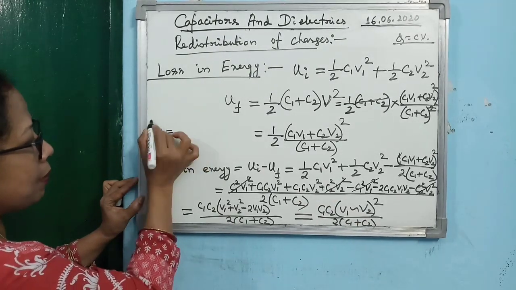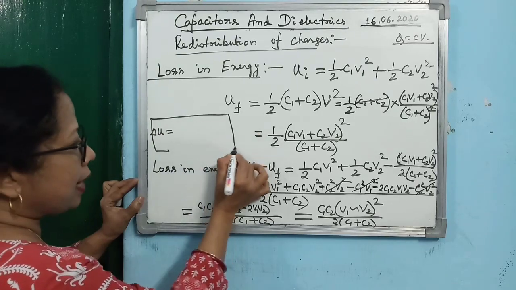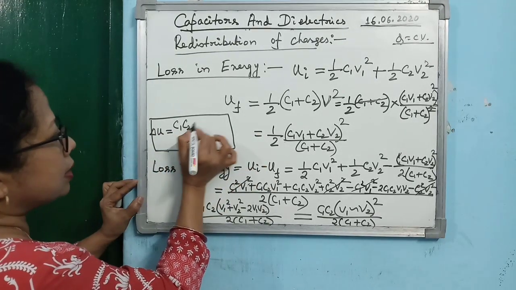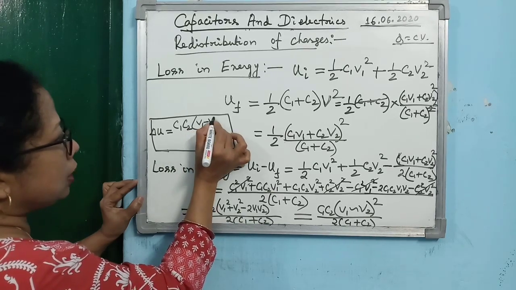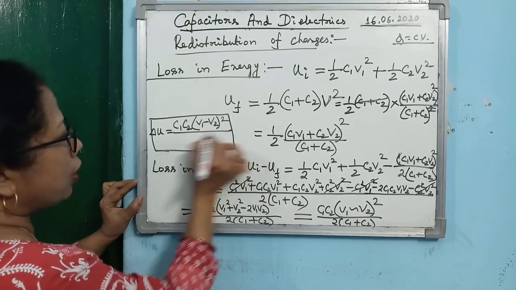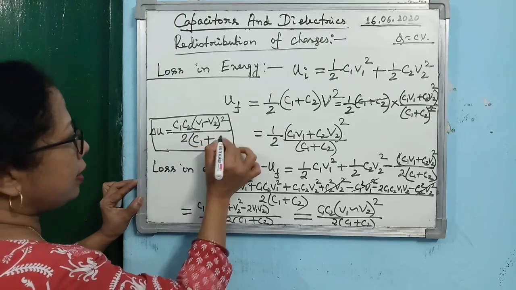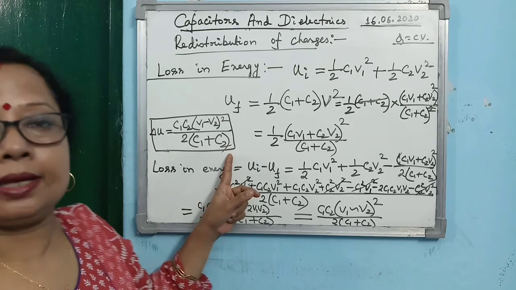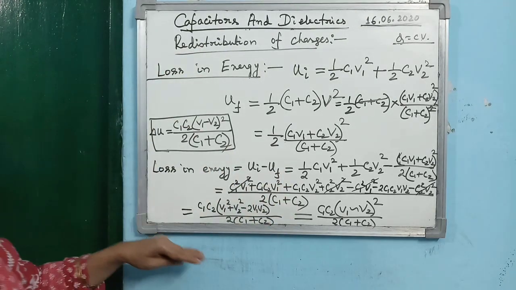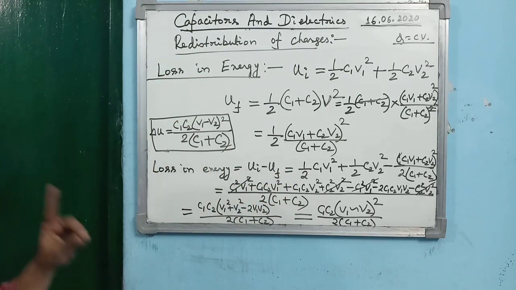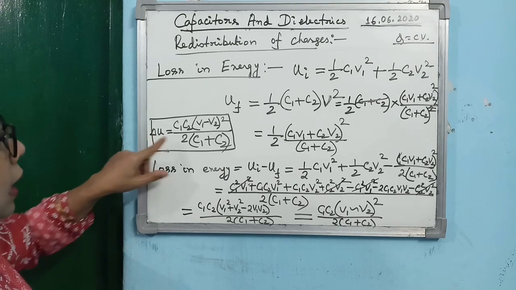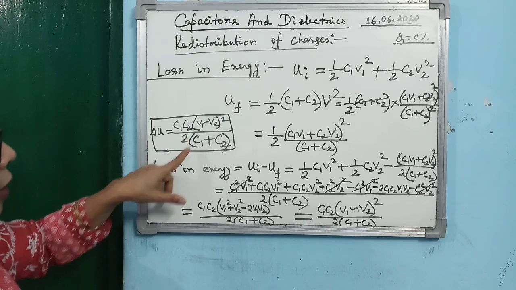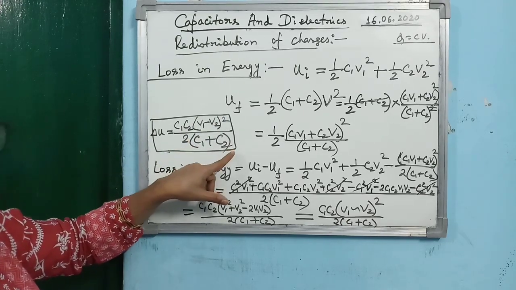I am writing it separately here because sometimes you may have to use it directly to solve numericals. So you are supposed to learn and remember the formula separately. Alright, the derivation you may not have to do, but the formulae discussed in this topic and the last topic, you are supposed to remember. Alright, so delta U is C1 C2 into V1 minus V2 whole square divided by 2 into C1 plus C2.